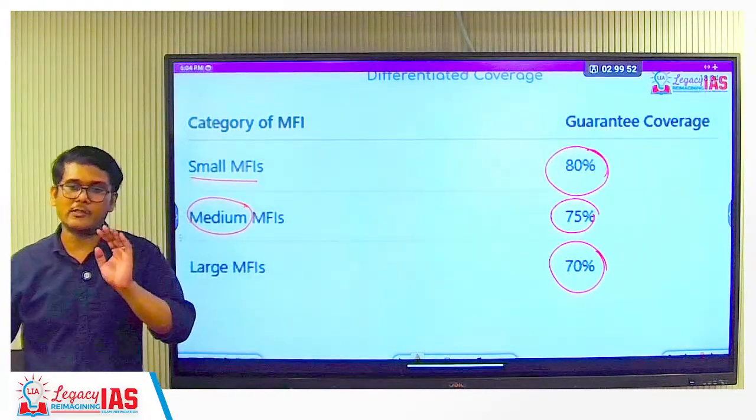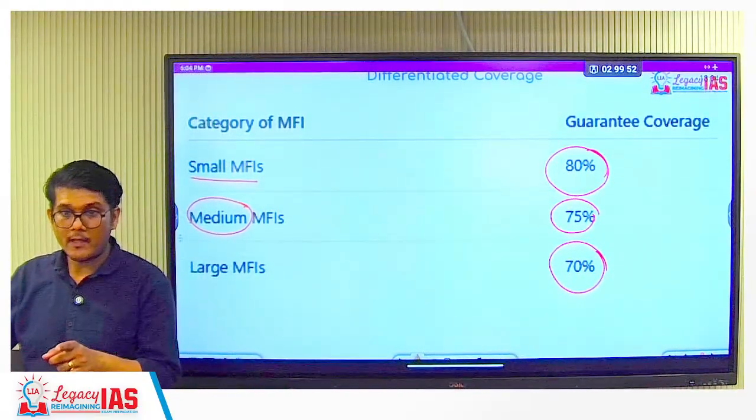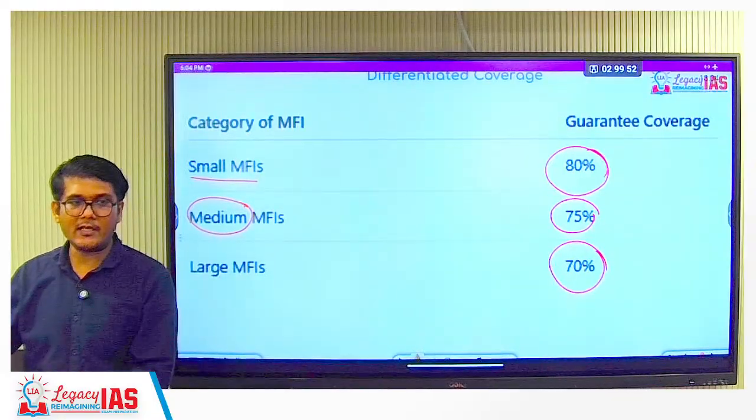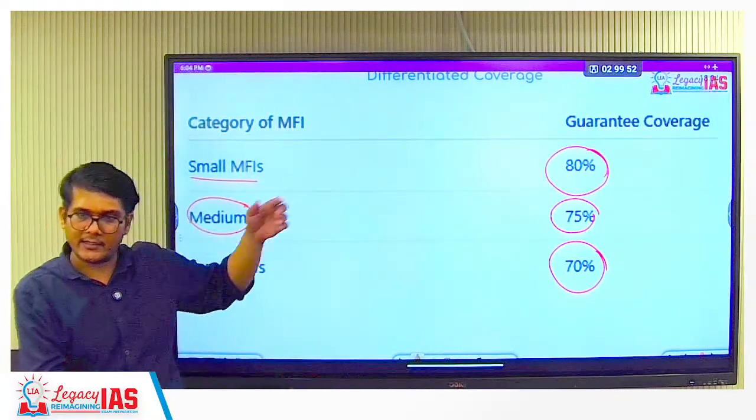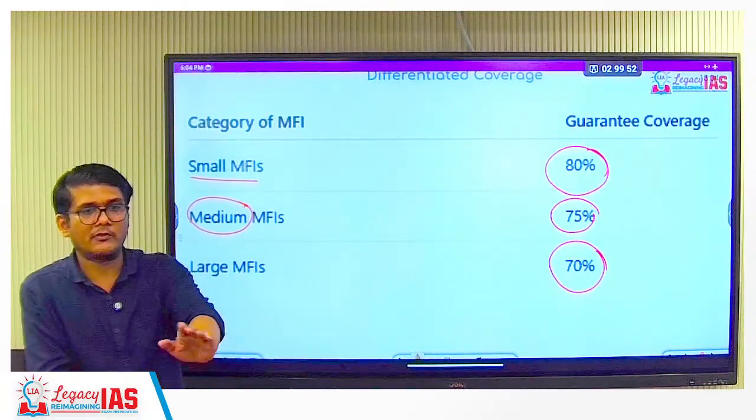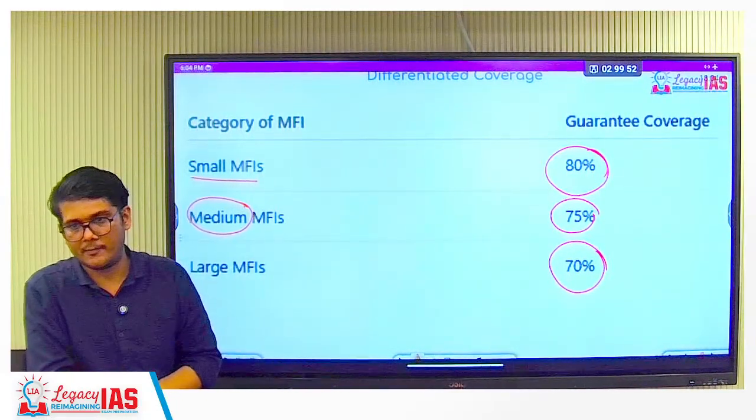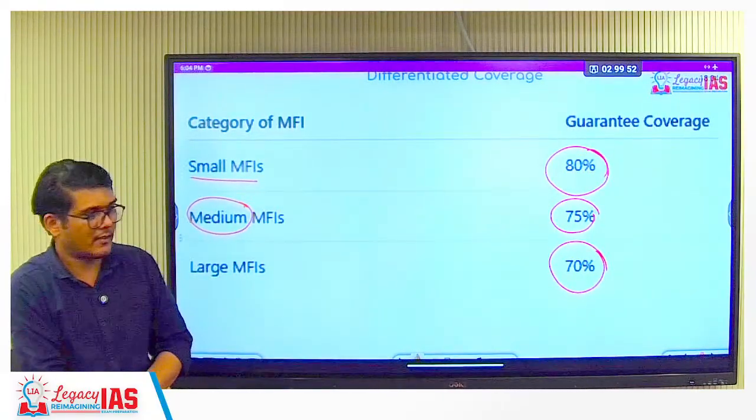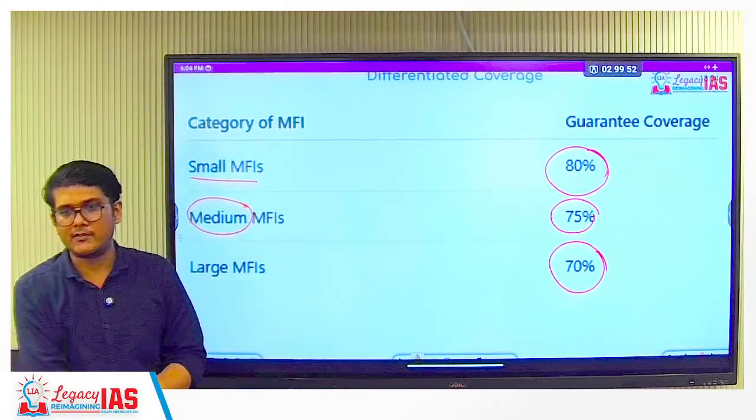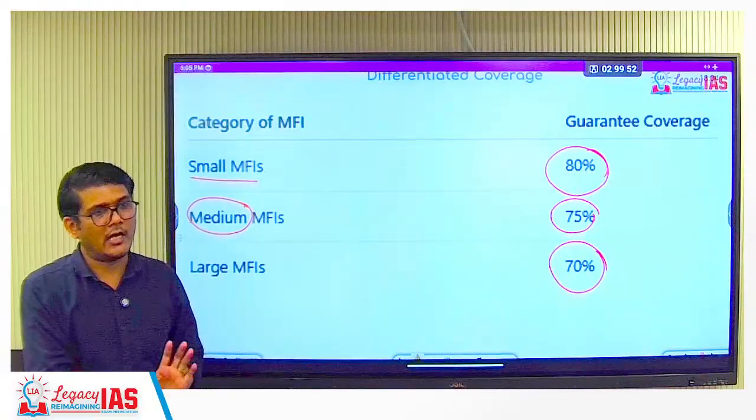Yes, these two tables are important. 80% of the amount. So basically, if the loan amount is, let's say, 25 lakh, 80% of that 25 lakh is guaranteed. If this person does not pay, I guarantee 80% of it. And in the medium, 75% of it is guaranteed. In the large, 70% of it is guaranteed. So these two tables are very important.